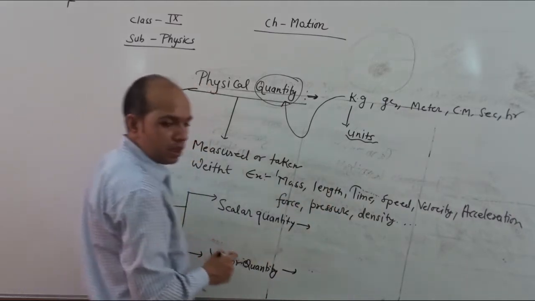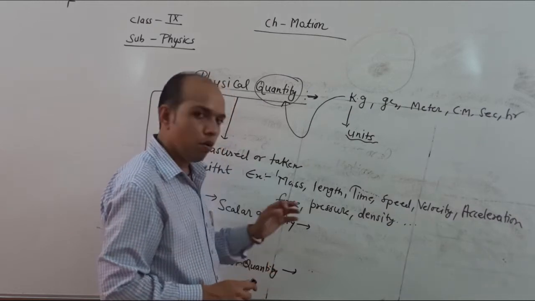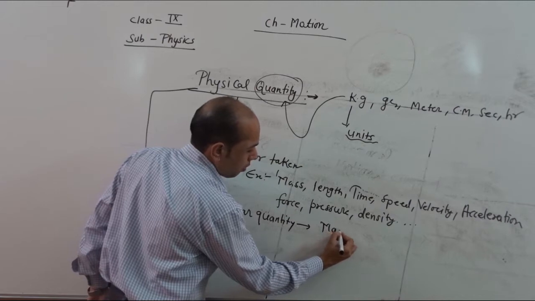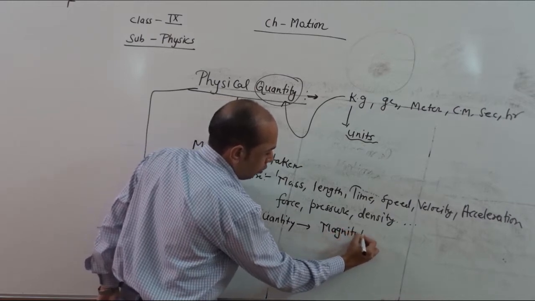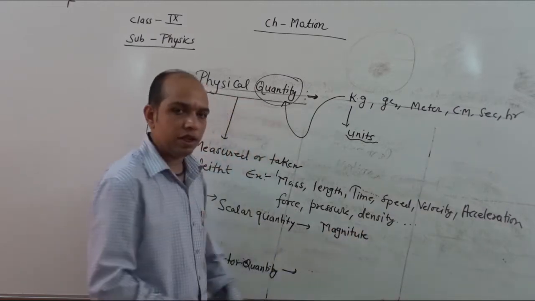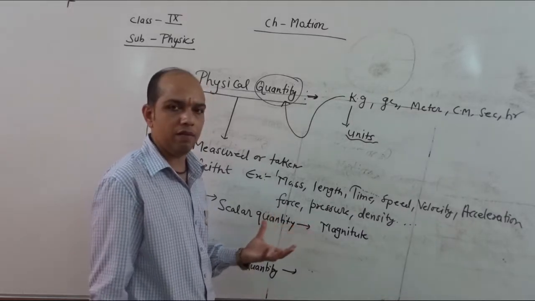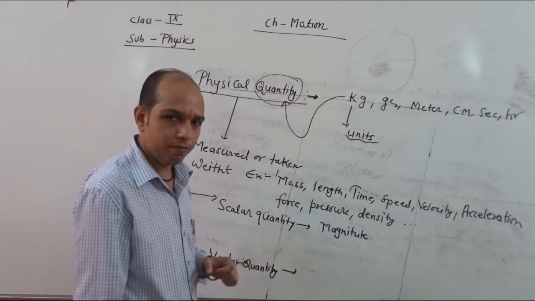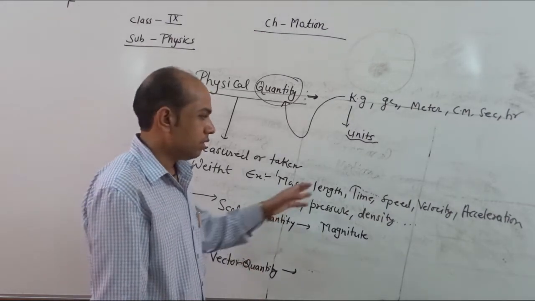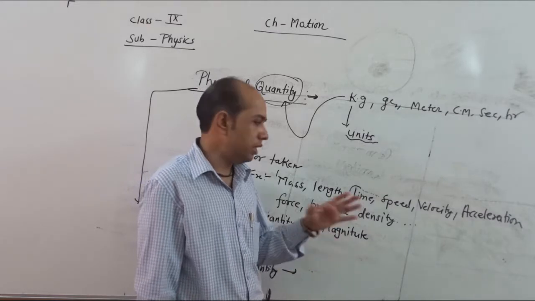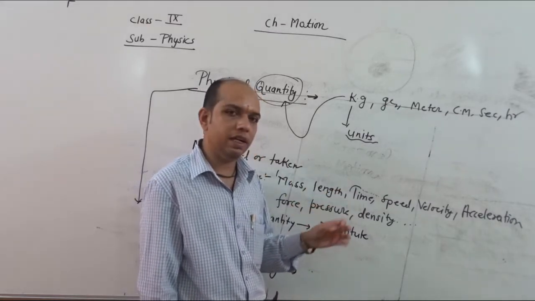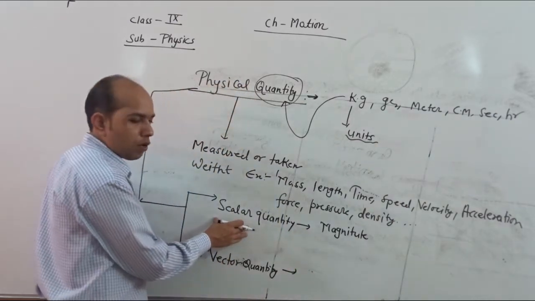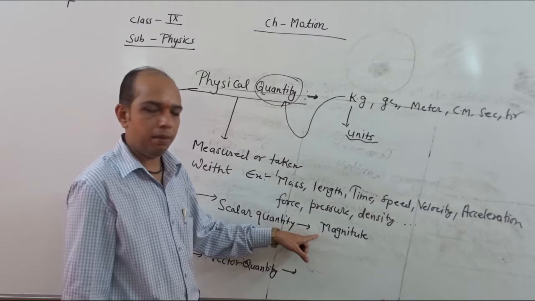So scalar quantities are those quantities which have only magnitude. So scalar quantity has only magnitude. Magnitude means here a particular or numerical value. For example, here mass 5 kilogram, 10 gram. Suppose length 10 meter, 20 centimeter, time 20 second, 10 seconds. So it has some magnitude, that is a fixed value. So scalar quantities are those quantities which have only magnitude.